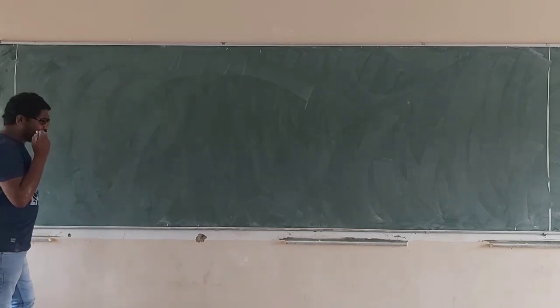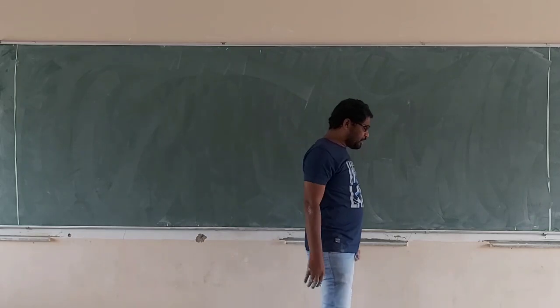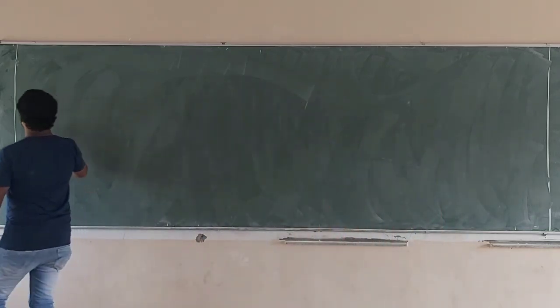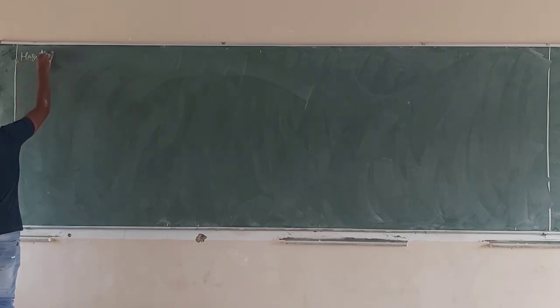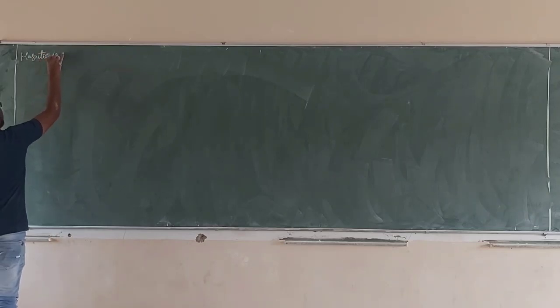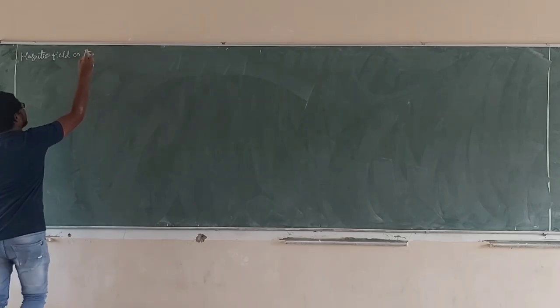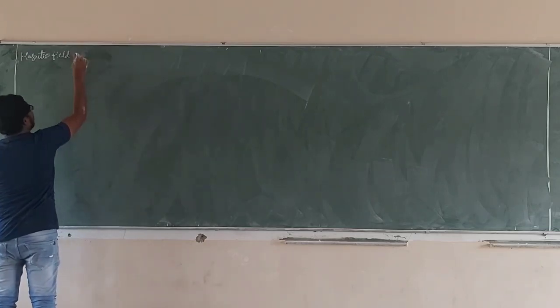Magnetic field due to axial line, magnetic field due to equatorial line. See carefully. Magnetic field on its axial line.